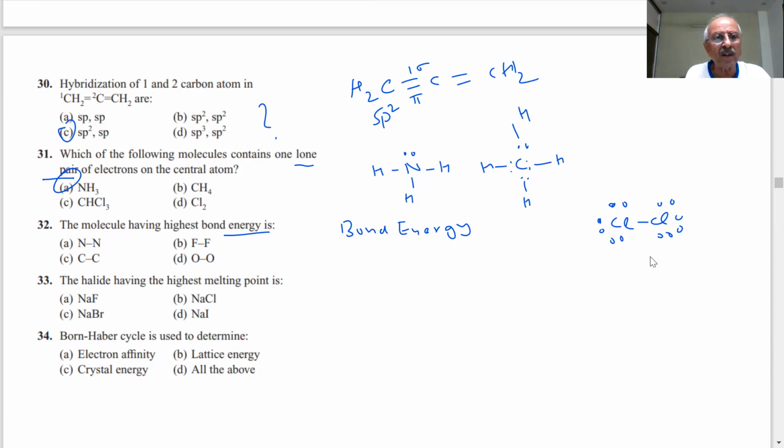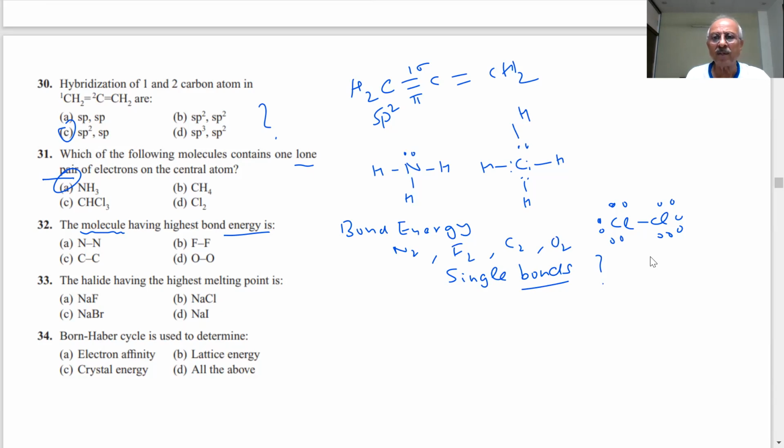The question is a little tricky, students. If it is a molecule, then he should have represented it like this: N2, F2, C2, O2. But he is showing single bonds. When it comes to single bonds, the story changes. For single bonds it will become carbon-carbon.